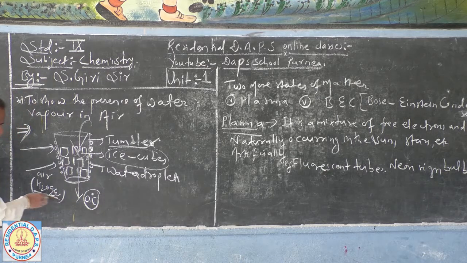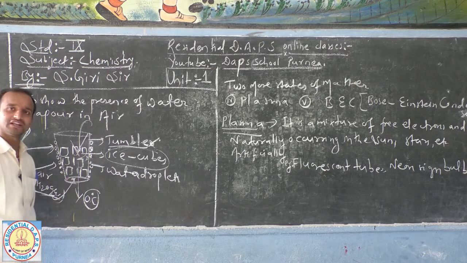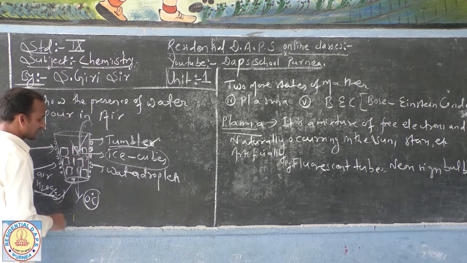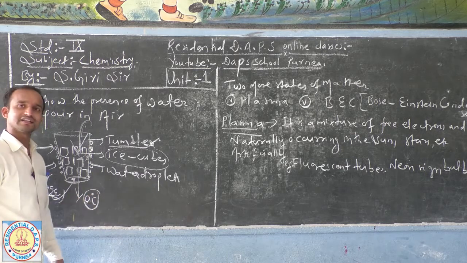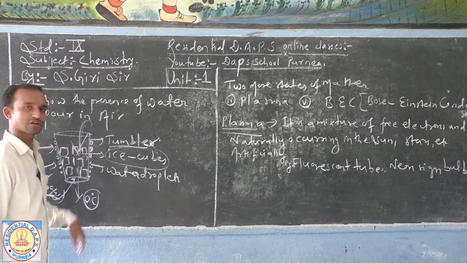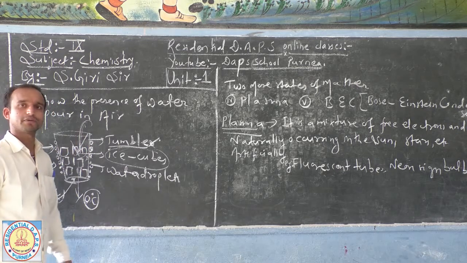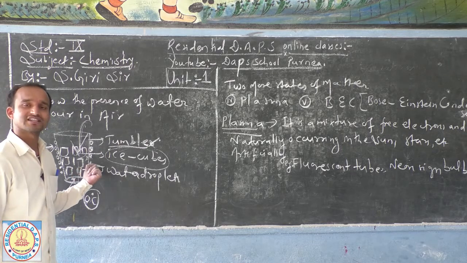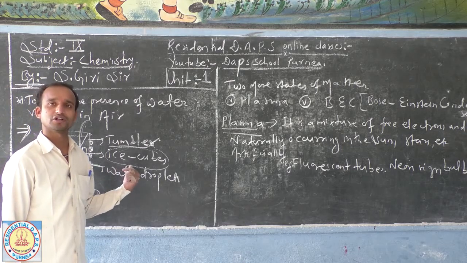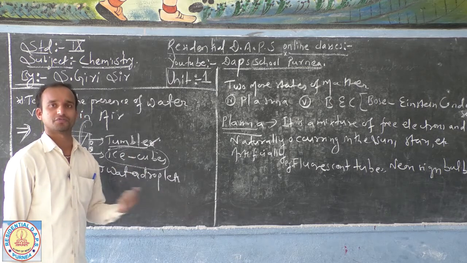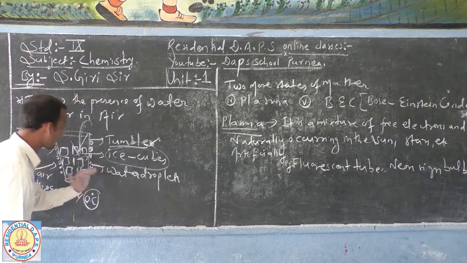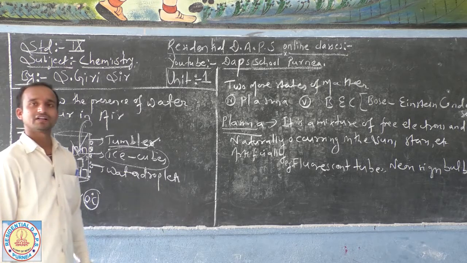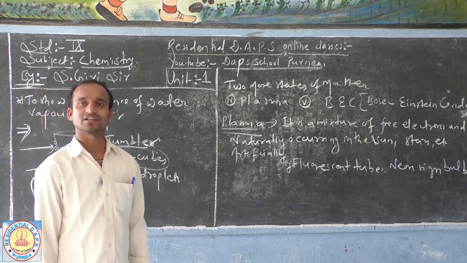This gaseous water condenses back into liquid due to the cooling, because ice is kept inside and the temperature of ice here is 0 degree C. Means the temperature inside is very low and the surface temperature has also become very low. This temperature is very satisfactory to convert the water molecules present in the air into liquid form. So this experiment can be used to show that our air contains water vapor.